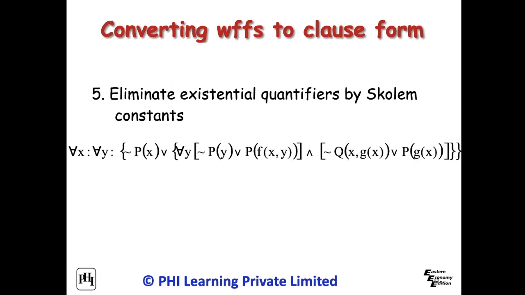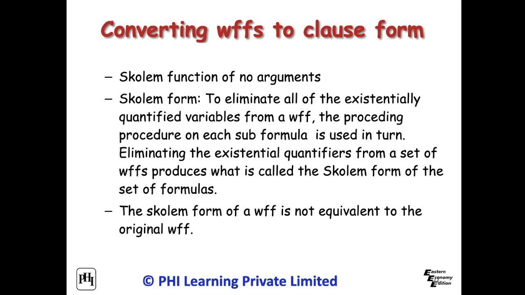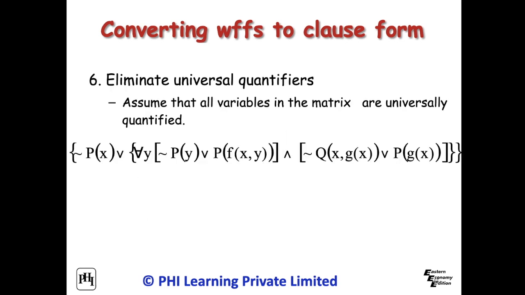Step 5. Eliminate the existential quantifiers by Skolem constants. Every existentially quantified variable can be replaced by a unique Skolem function whose arguments are all the universally quantified variables on which the existential depends, without changing first-order logic. To eliminate all of the existentially quantified variables from a well-formed formula, the preceding procedure on each sub-formula is used in turn. Eliminating the existential quantifiers from a set of well-formed formulae produces what is called the Skolem form of the set of formulas.